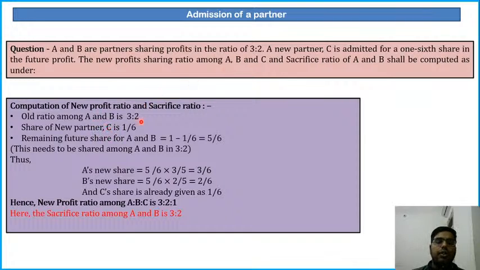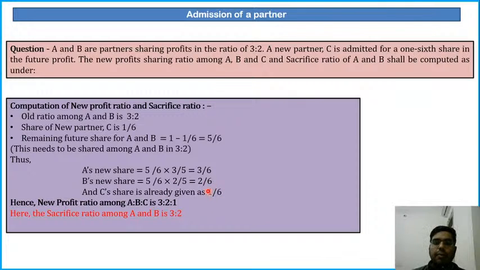Their old ratio is 3:2 and they have to give 1/6 to C. Now the remaining share will be 1 minus 1/6, taking the total 100% as 1. If I subtract C's share, 1 minus 1/6, that is 5/6. Clear? This needs to be shared among A and B in 3:2. So A's new share will be 5/6 into 3/5, and B's new share will be 5/6 into 2/5. That will be 3/6 and 2/6. Clear? And C's share we already know is 1/6.